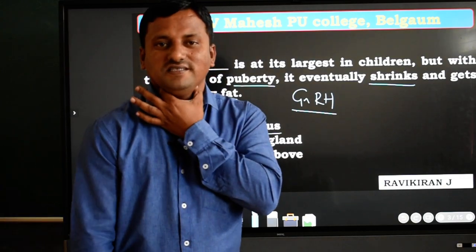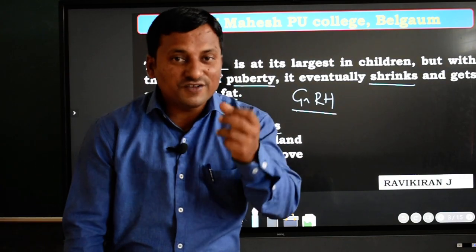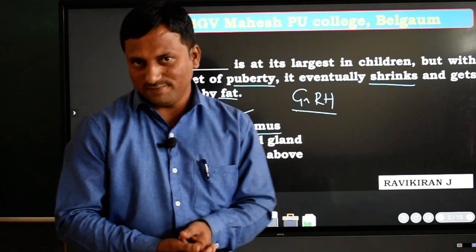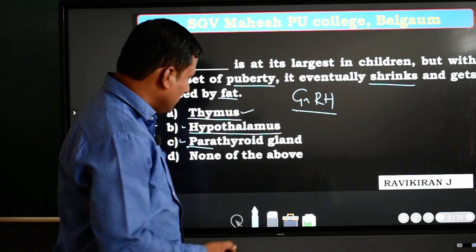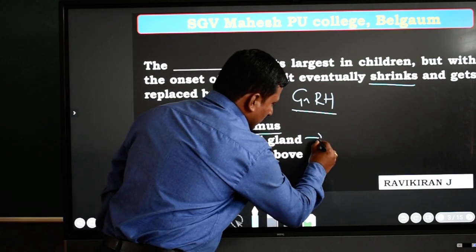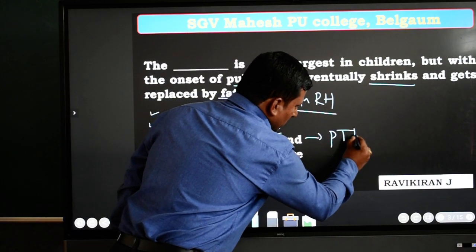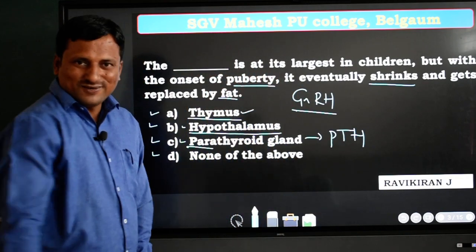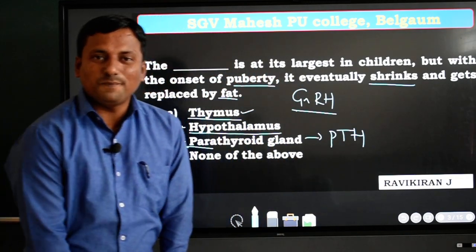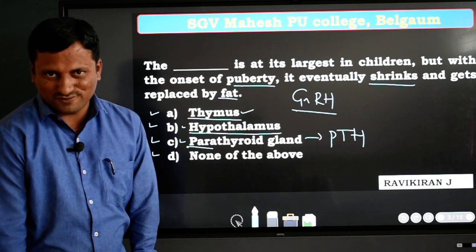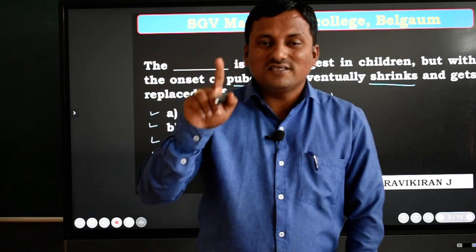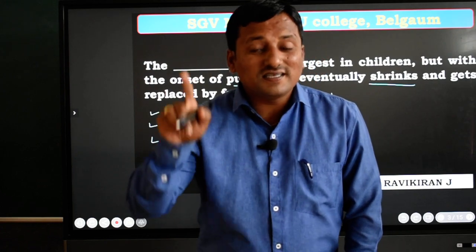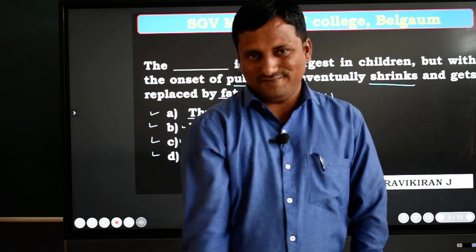Here in this part these are present. There are 4 pairs of parathyroid glands present. These parathyroid glands secrete a hormone called PTH. What is PTH? PTH is nothing but parathyroid hormone. This hormone is responsible for the regulation of the blood calcium level.